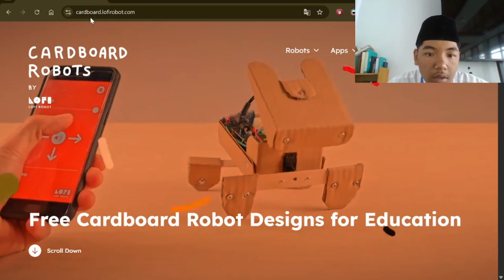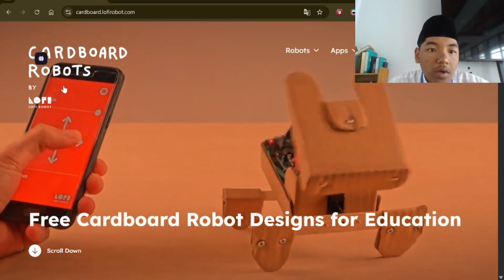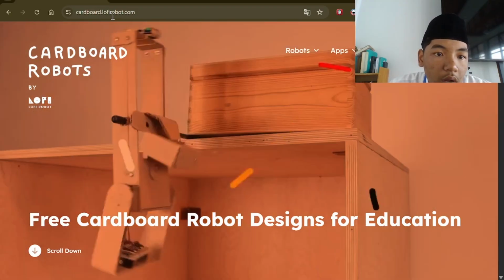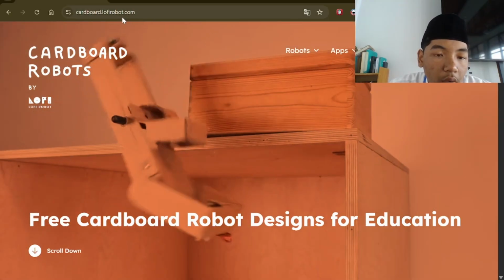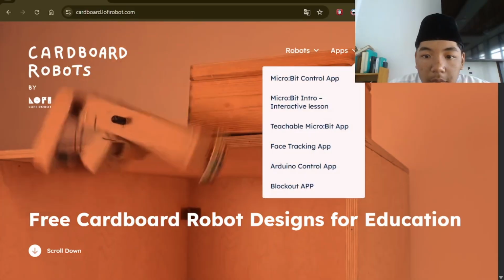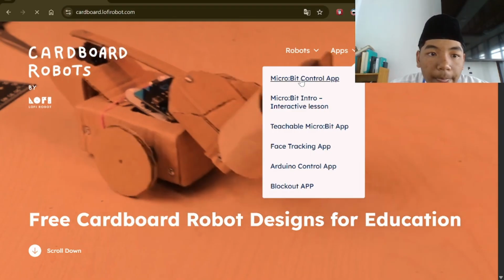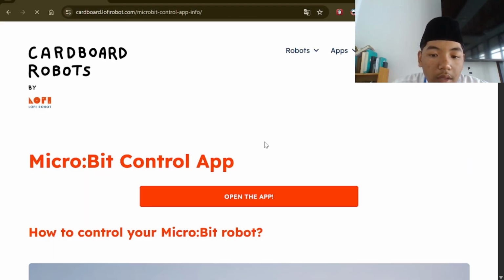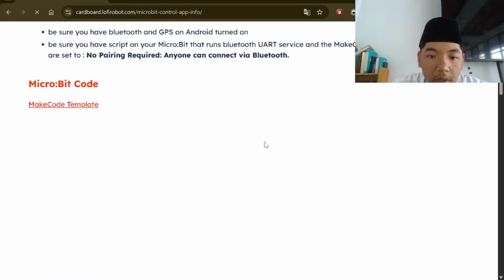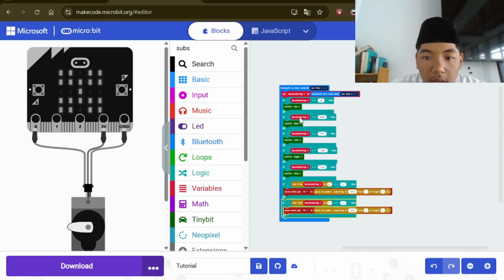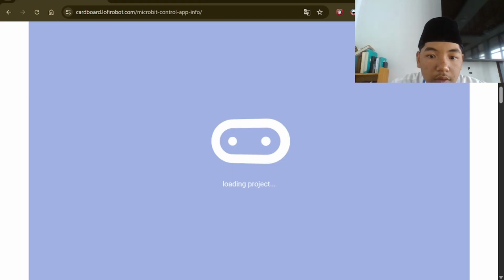So you guys go to Cardboard Luffy robot, and go to apps, and there is make robot control app. If you want to make it like this, you can look in here too.